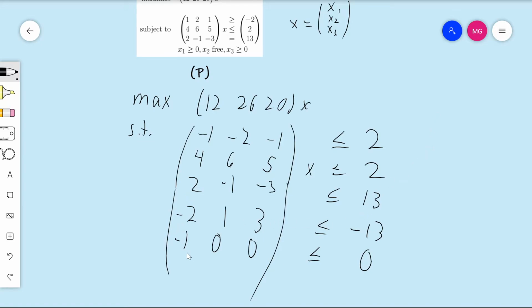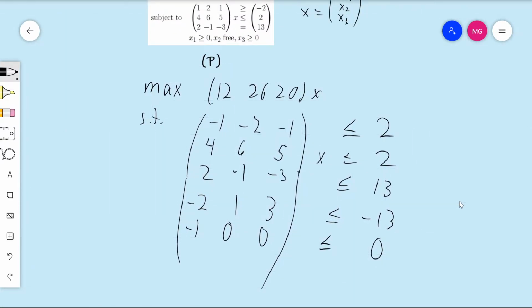And you can see that for this constraint that we've just written down, there are zeros for the second and third coefficients. So this is picking out exactly x1, and it's minus x1 is less than or equal to 0, or in other words, positive x1 is greater than or equal to 0, which is exactly the non-negativity constraint that we wanted to impose. But we no longer need to explicitly impose it as a variable constraint. Instead, it is now implicitly imposed as a matrix constraint.